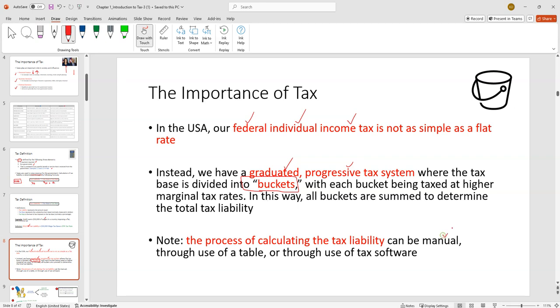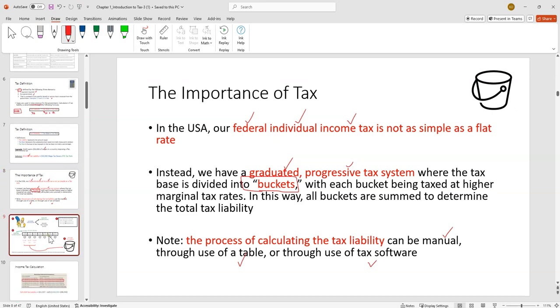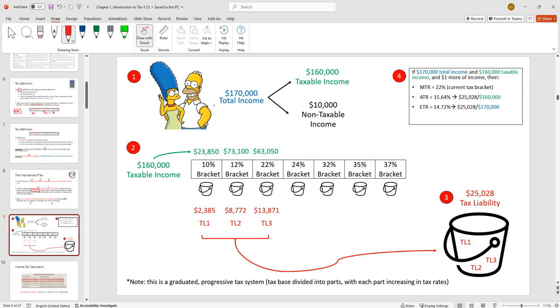So you could do it manually. You could use a table, you could use the IRS instructions, or in the real world, you would just use the tax software. It kind of auto generates. But you do need to understand what's going on here. So let's look at an example with The Simpsons. Let's say they have $170,000 of total income, of which 160 is taxable, 10 non-taxable. So we'll use that taxable amount.